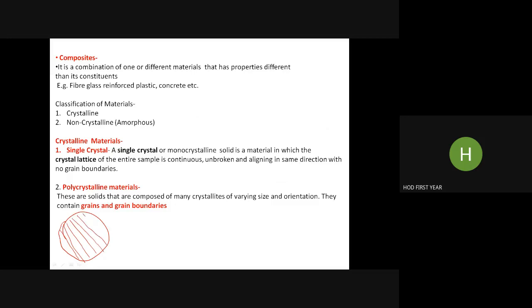Throughout the article of a single crystal, you will find one and the same alignment of the crystal lattice. But on the other hand, so this is a single crystal.